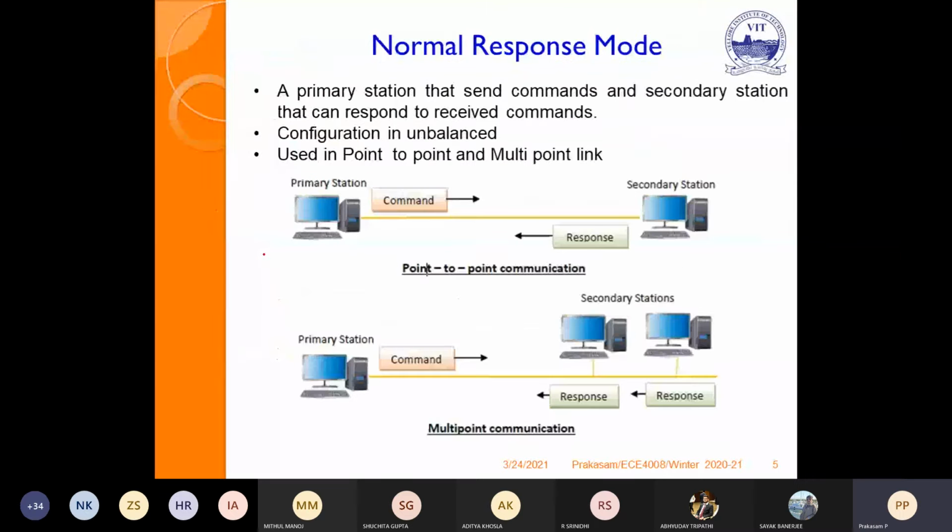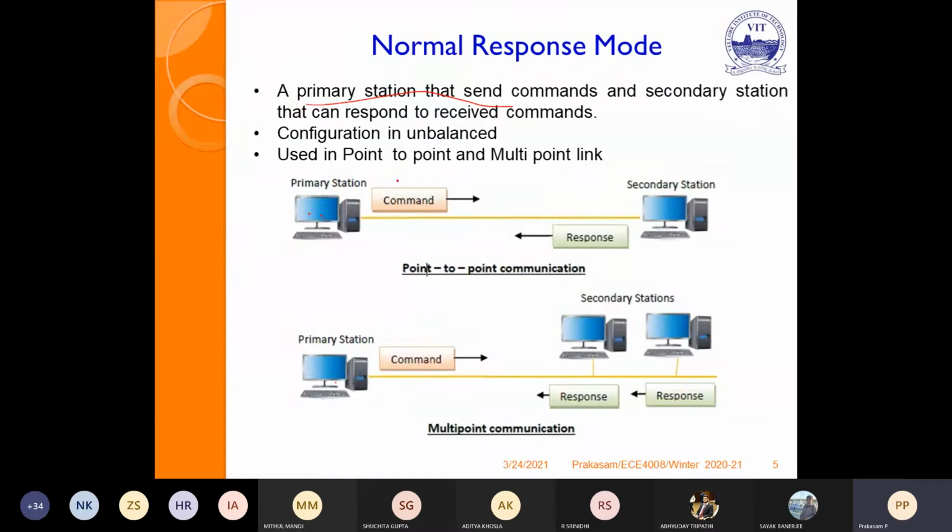So in the normal response mode, the primary station sends commands. You see here, this is primary, this is secondary, this is point to point: one primary, one secondary. This is point to multi-point: one primary and a larger number of secondary stations.